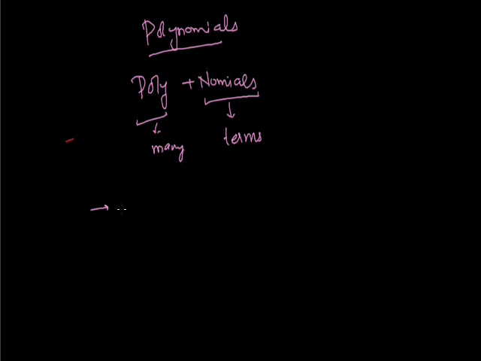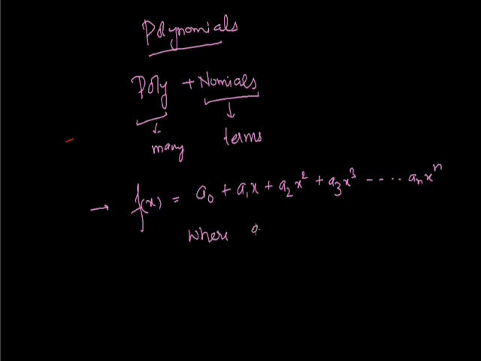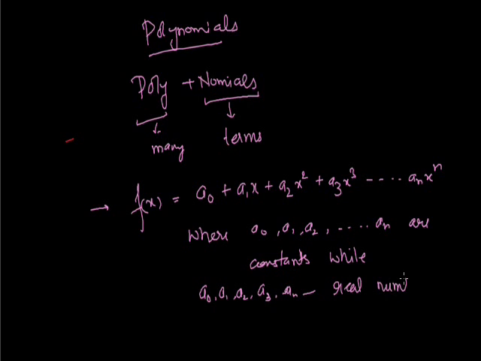It can be further denoted as f(x) = a0 + a1x + a2x^2 + a3x^3 till an x to the power n, where a0, a1, a2 and so on are all constants. As we are looking, these are all constants, and each should always be an element of the real numbers. So this belongs to the category of real numbers.